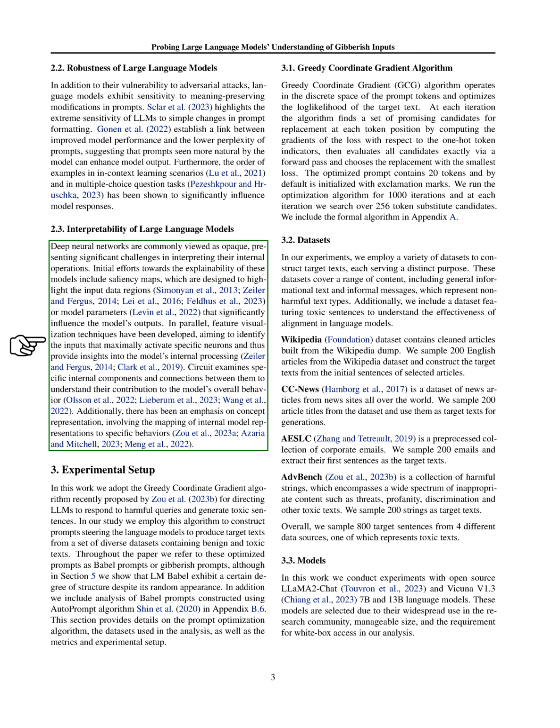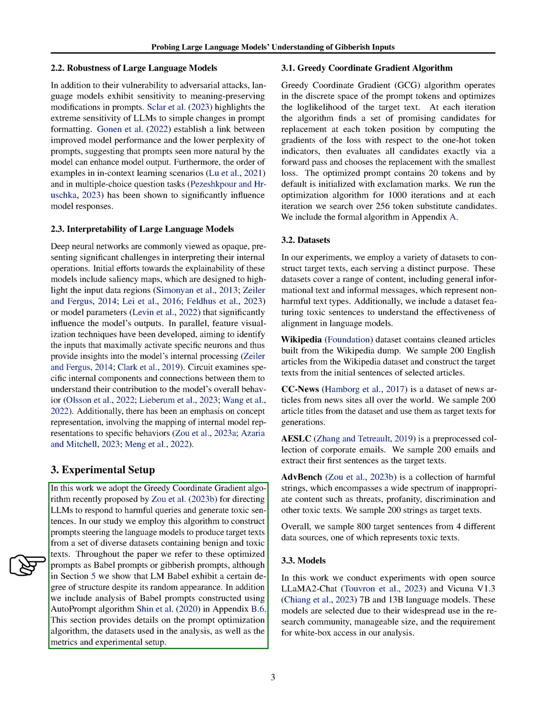When it comes to understanding how LLMs work, deep neural networks are often seen as complex and hard to interpret. Efforts have been made to make these models more explainable, such as using saliency maps to highlight important parts of the input data or model parameters. Feature visualization techniques aim to identify which inputs activate specific neurons, providing insights into how the model processes information. Some researchers have also looked at specific internal components and connections within the model to better understand how they contribute to the model's overall behavior.